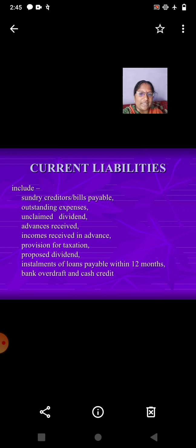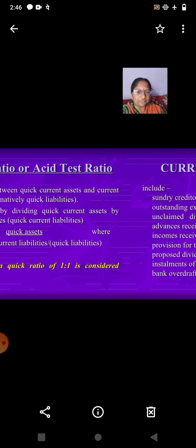Now current liabilities. Current liabilities include sundry creditors, bills payable, outstanding expenses, unclaimed dividend, advances received, incomes received in advance, provision for taxation, proposed dividend, installments of loans payable within 12 months, bank overdraft and cash credit.